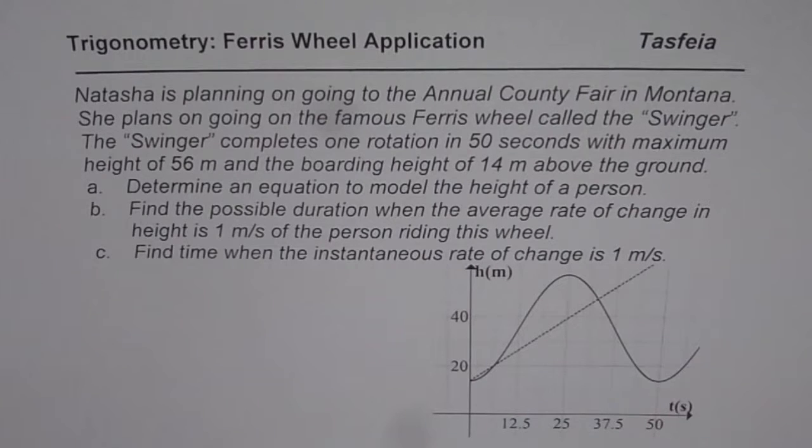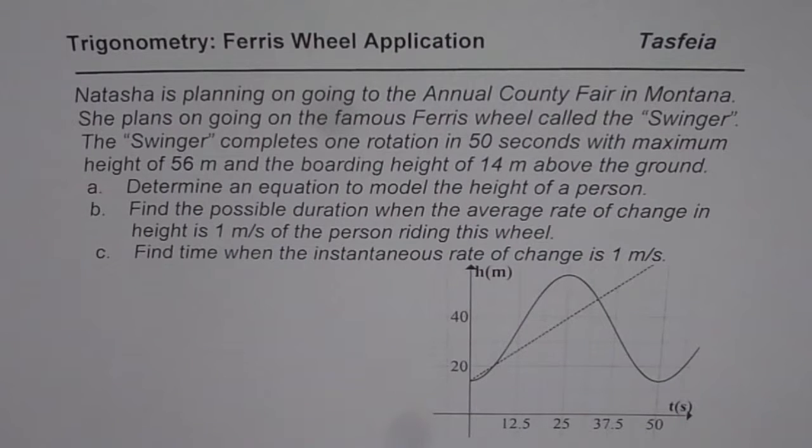Question is, Natasha is planning on going to the annual county fair in Montana. She plans on going on the famous Ferris wheel called the Swinger. The Swinger completes one rotation in 50 seconds with maximum height of 56 meters and boarding height of 14 meters above the ground. Determine an equation to model the height of a person.